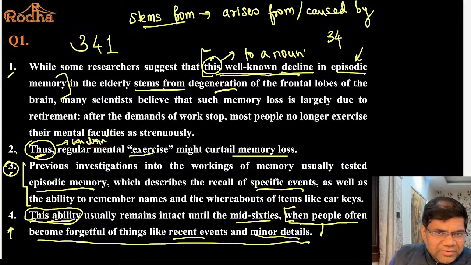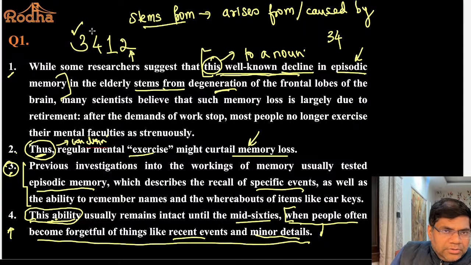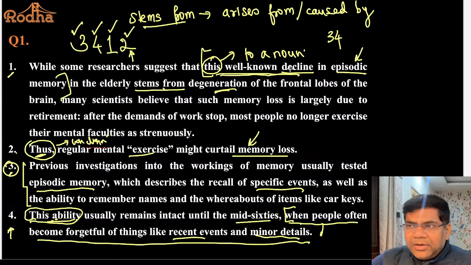So regular mental exercise might curtail memory loss. Might curtail means might bring down. Right? So this is the conclusion. So a problem is given, episodic memory is given, there is decline in it, the reasons are discussed, and eventually one reason discussed has been suggested as a solution. Right? Did everyone understand? So the question was very easy. 3, 4, 1, 2 is the right answer.